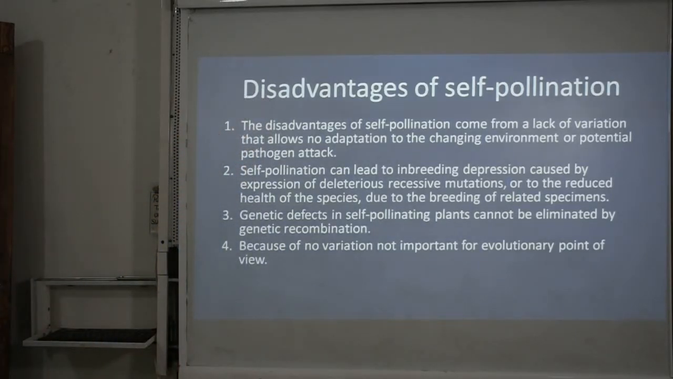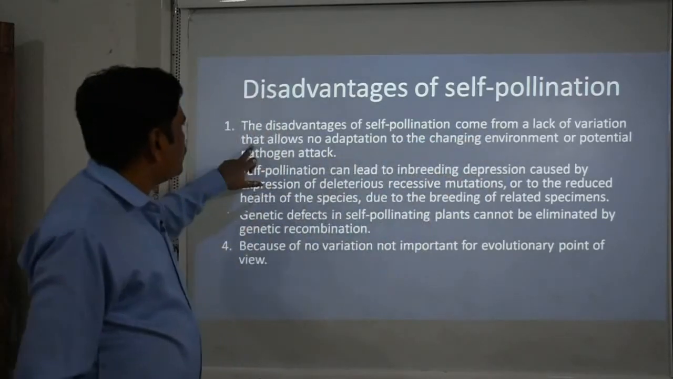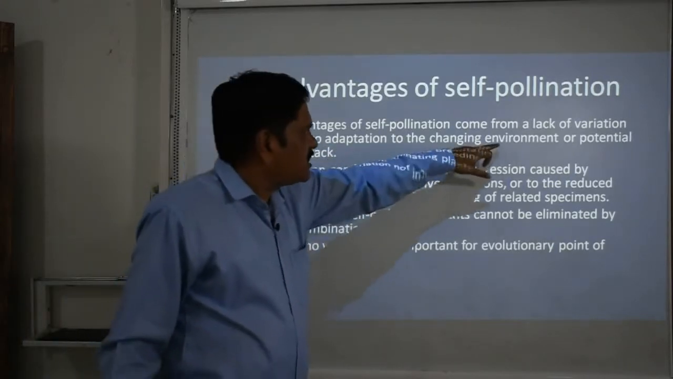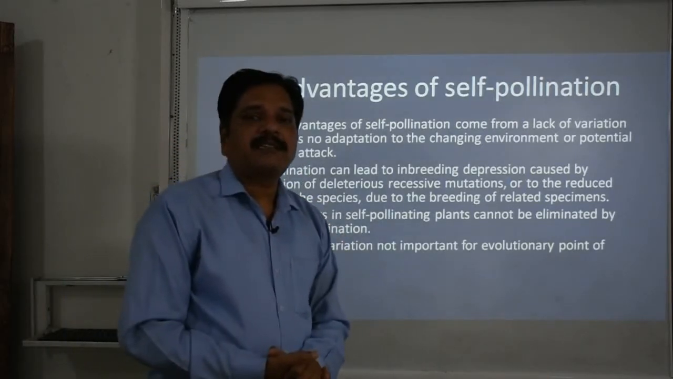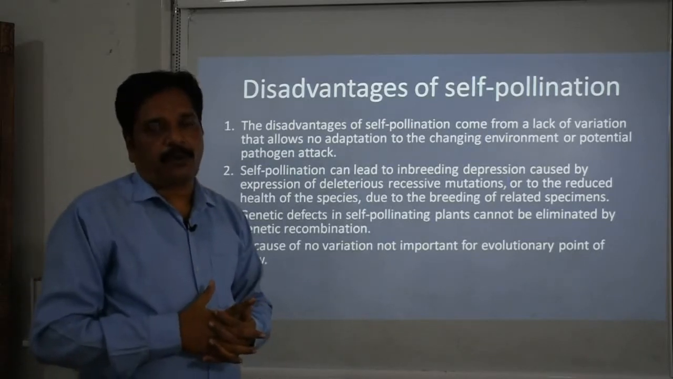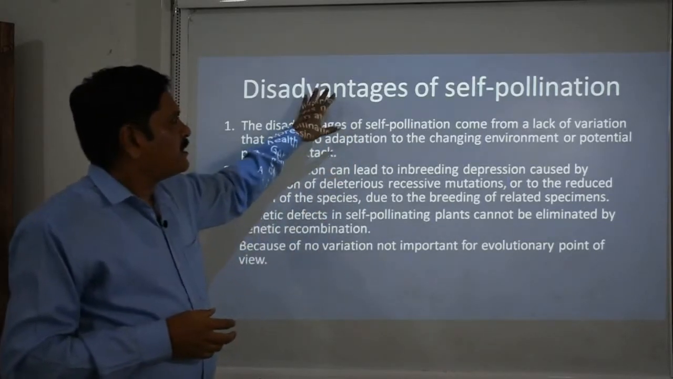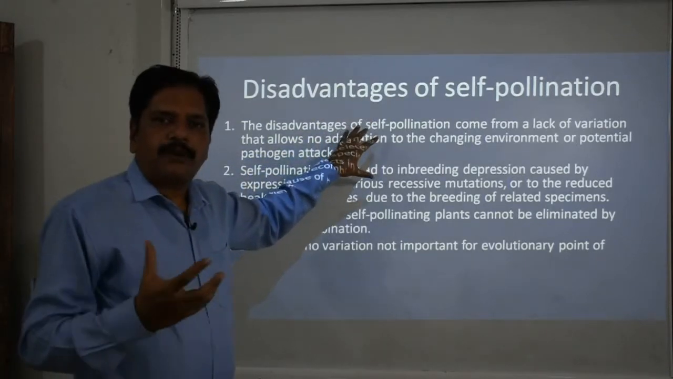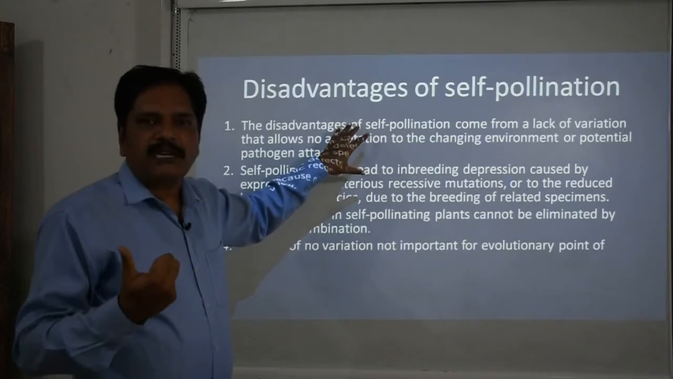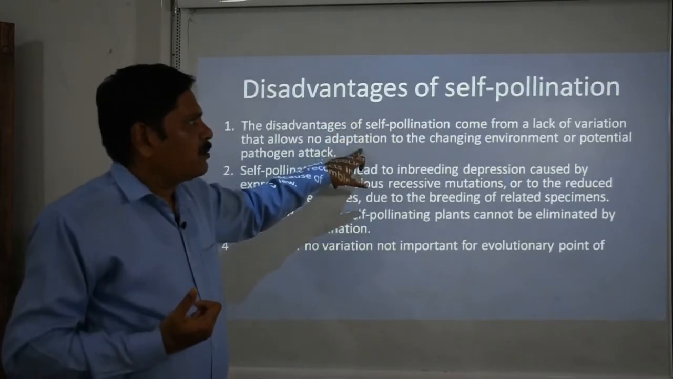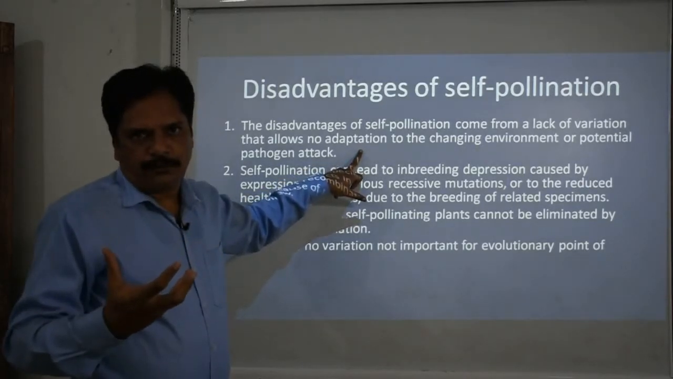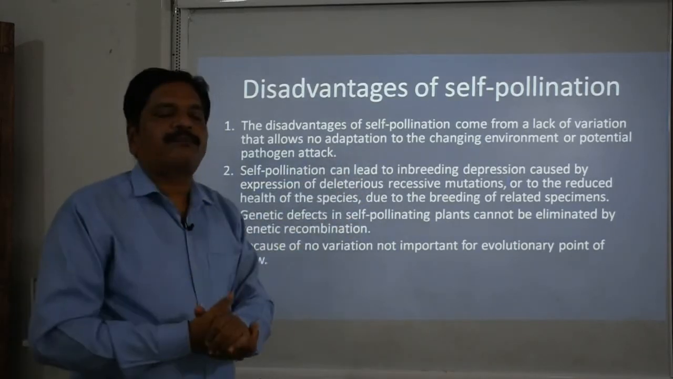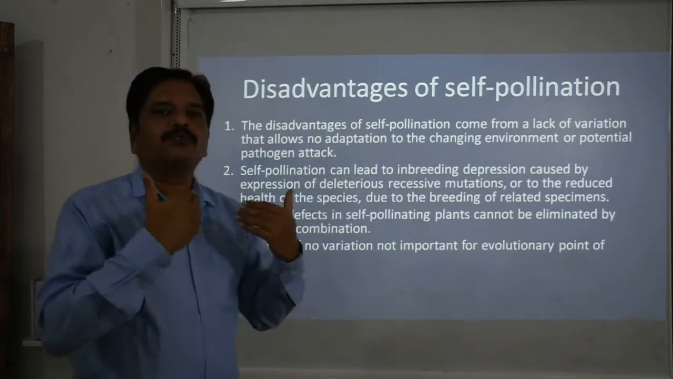We can see that the first disadvantage of self pollination is the lack of variation, which allows no adaptation to the changing environment or potential pathogen attack. This is one of the biggest drawbacks of self pollination, because the same genetic material is always there, no mutation, nothing. That's why the genetic material mostly becomes weak in nature, no variation will be observed, so it cannot adapt. No variation, no adaptation, no changes.